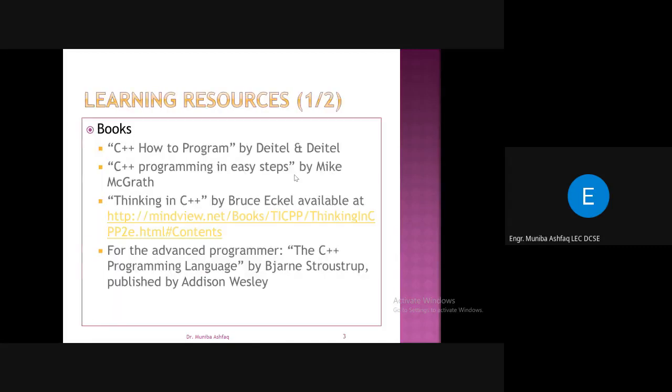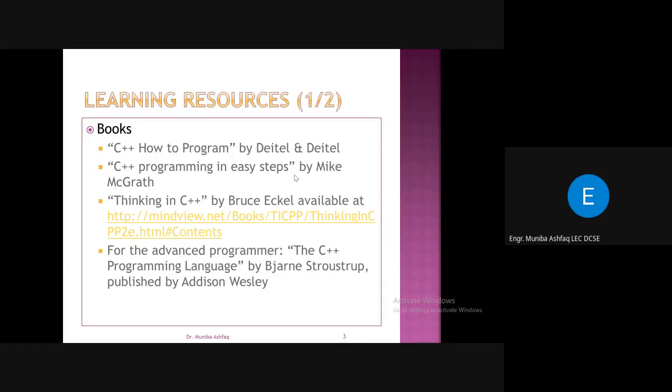So for this course, there are different learning resources. One of the most popular learning resources is your textbook and other reference books. The books that you can take as a reference are C++ How to Program by Deitel and Deitel.